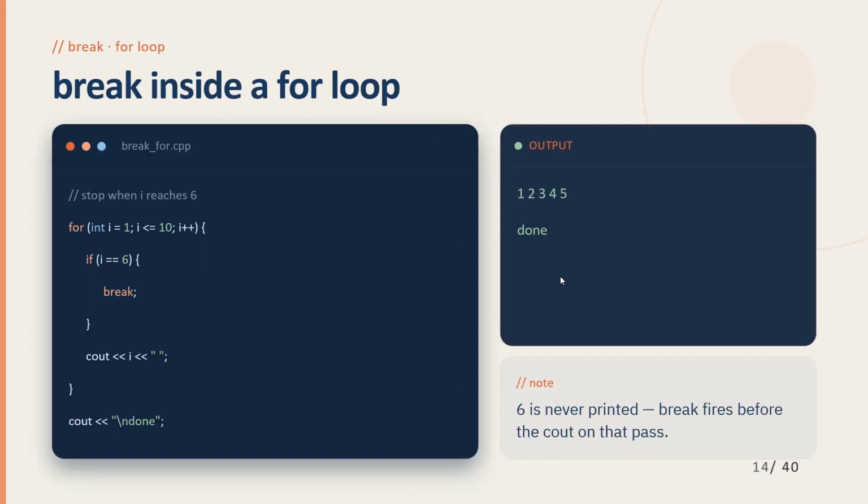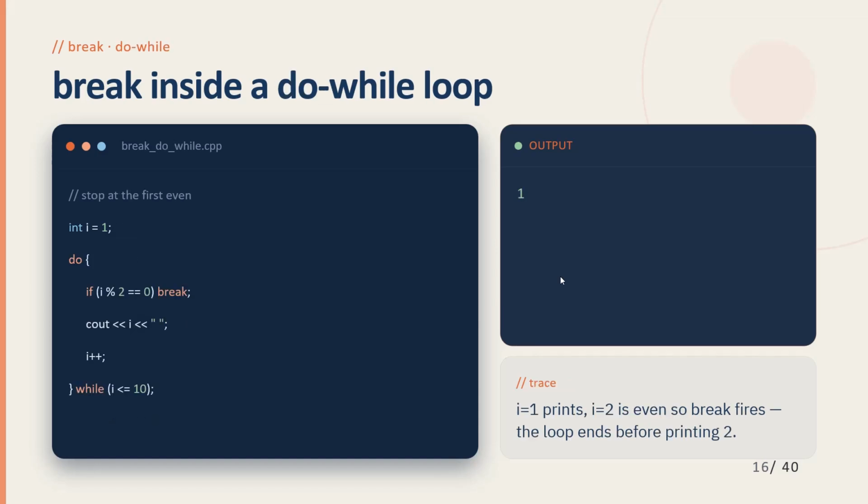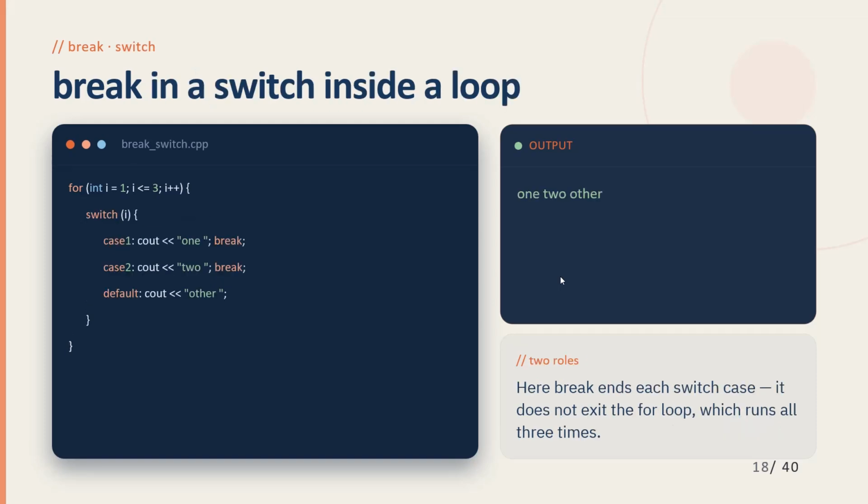And here is break in a for loop. In this example, the loop stops when the value reaches 6. As a result, only the numbers 1 to 5 are displayed here. Here is the demonstration of break in a while loop, and the demonstration of break in a do while loop is displayed here. This example searches for the first even number. As soon as the even number is found, the loop terminates without checking the remaining values. Break can be used in nested loops as well as in switch statements.